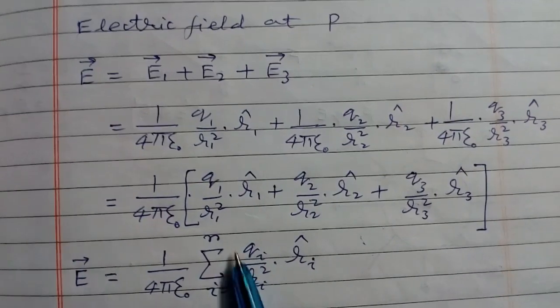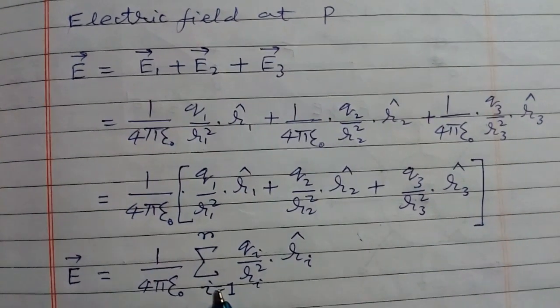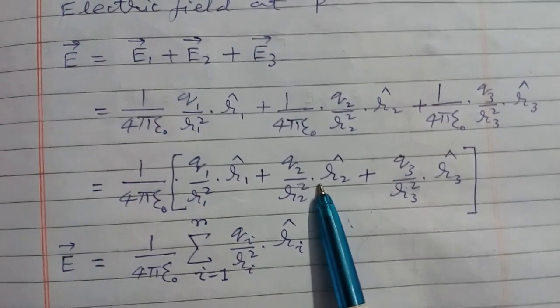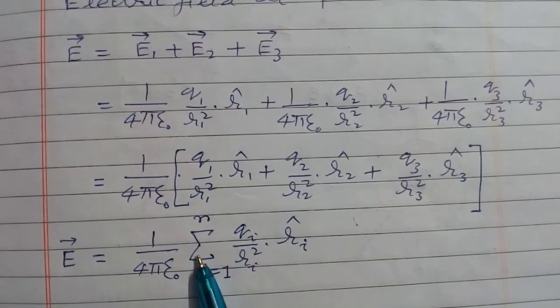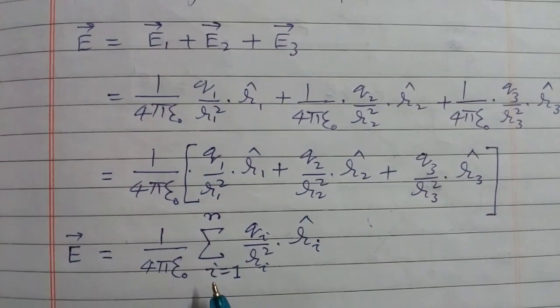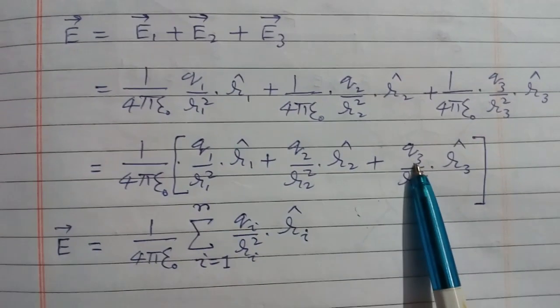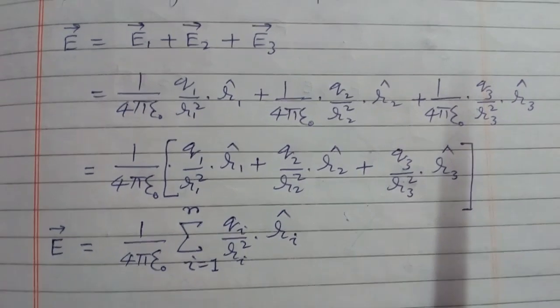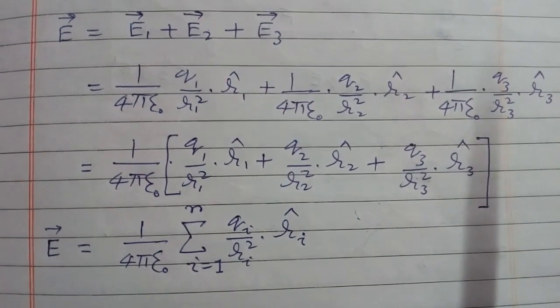If there are two charges, first put i equal to 1 in this expression, then put i equal to 2, and you will do the expansion like this. If there are 4 charges, i will go from 1 to 4. So this is written in mathematical form for electric field intensity at a point due to many charges.